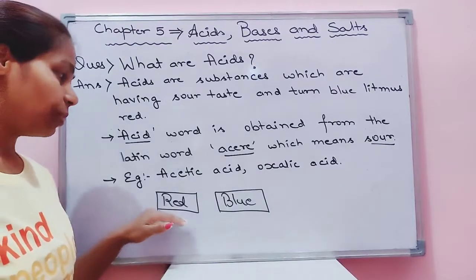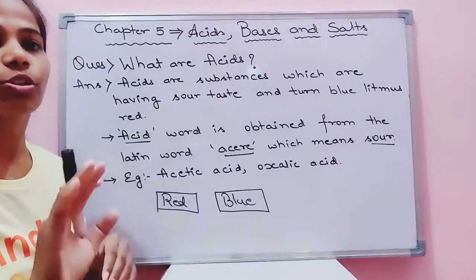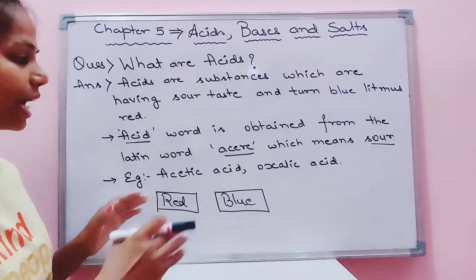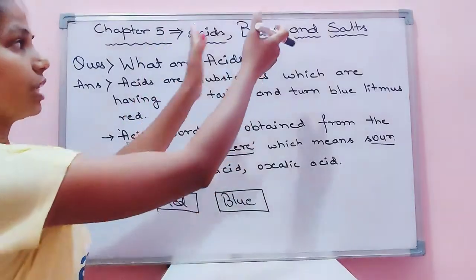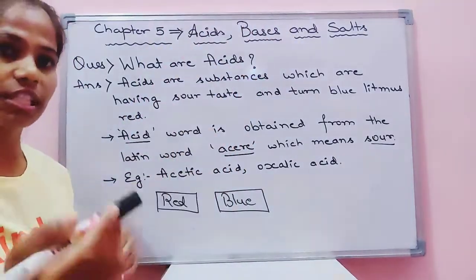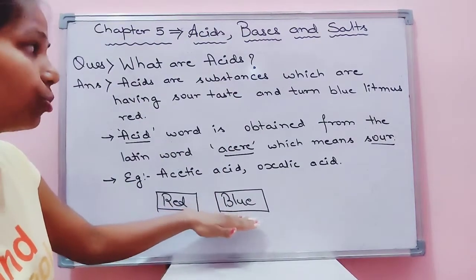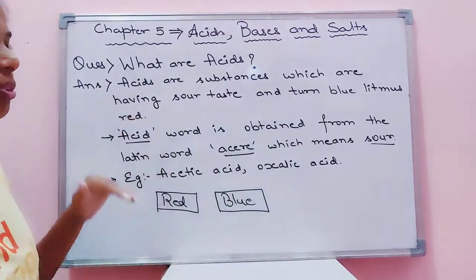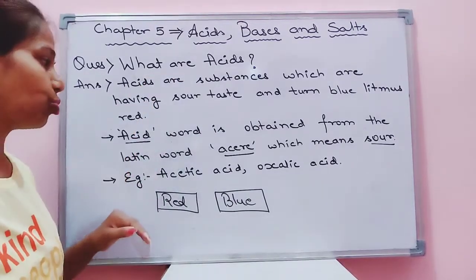Similarly, if you dip the red strip into the acidic solution, it will not change the color. This is inverted for the case of base, which we will see in the next lecture. So the blue strip will convert into red color if it is dipped into the acidic solution.